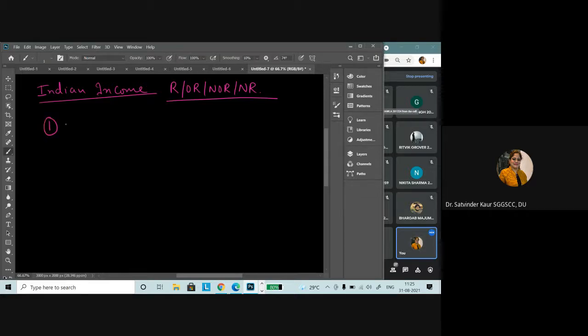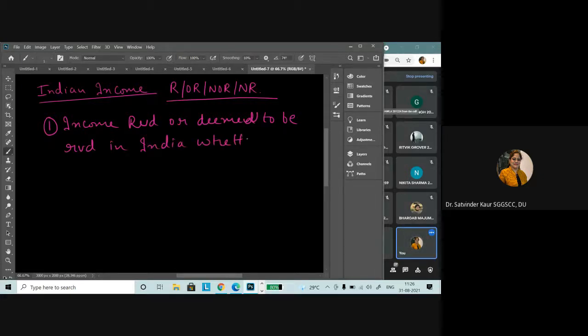The very first is income received or deemed to be received in India, whether earned in India or outside India. Right? I write received as RVD or outside as oblique S. So I hope you understand these abbreviations.